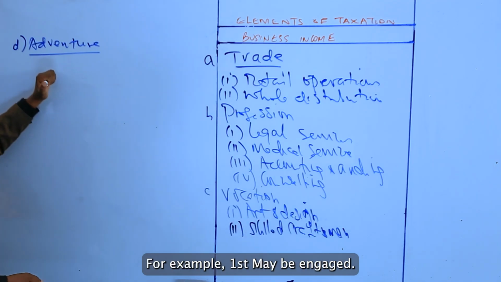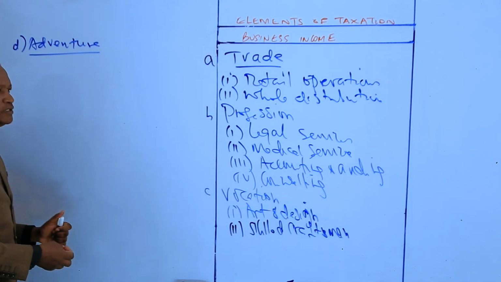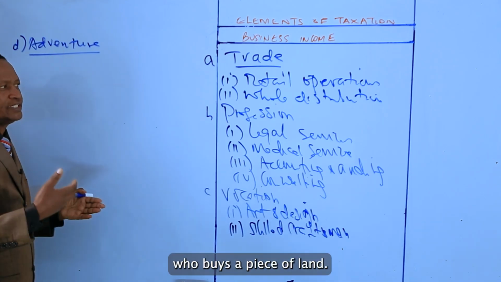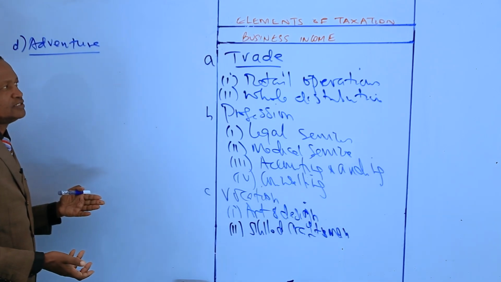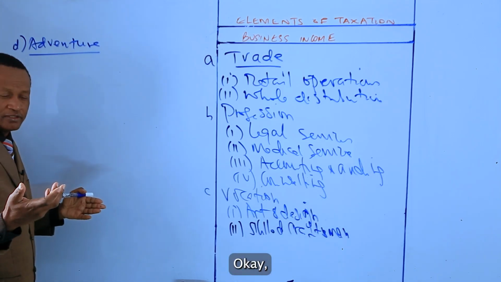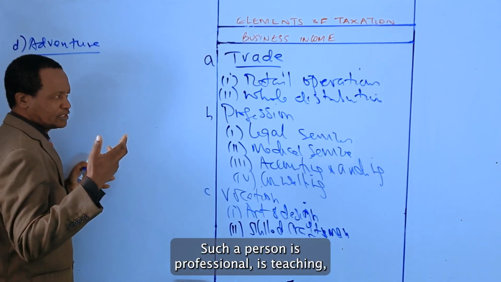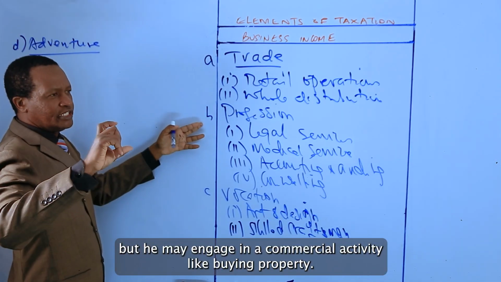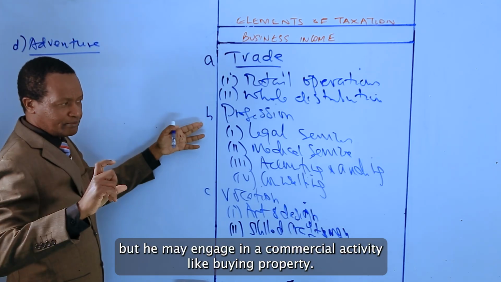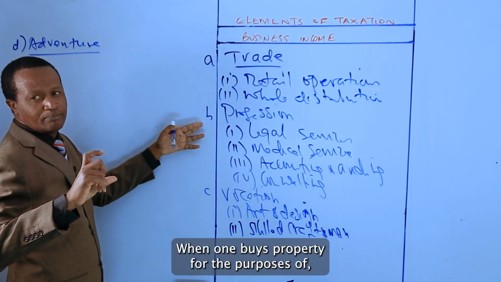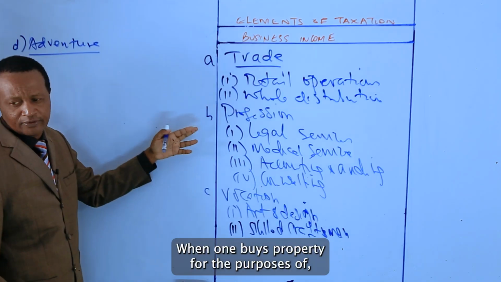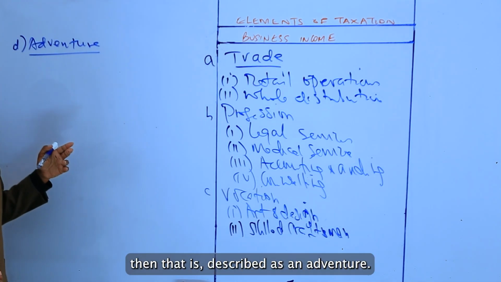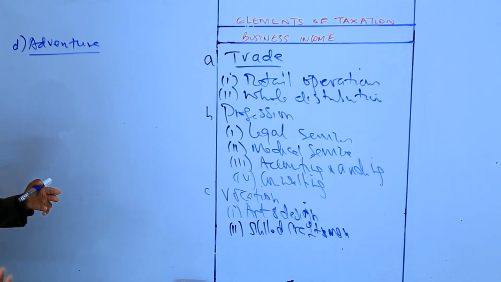For example, you may think of, say, a teacher who buys a piece of land. Such a person, his profession is teaching, but he may engage in a commercial activity like buying property. When one buys property for the purposes of reselling it as a one-off, then that is described as an adventure.